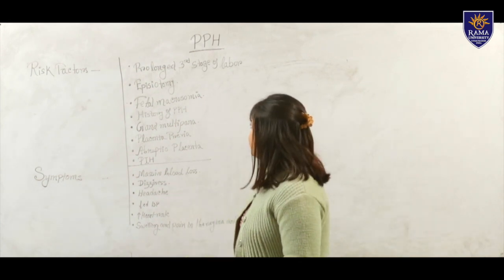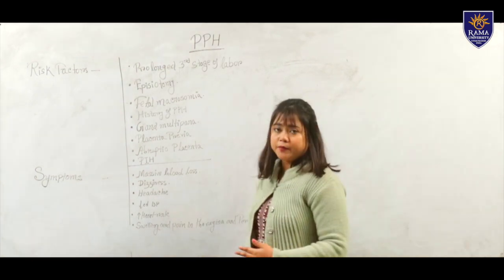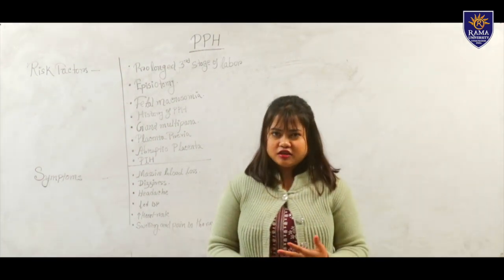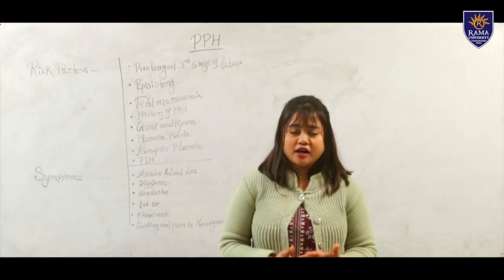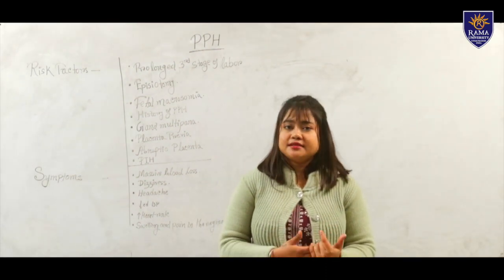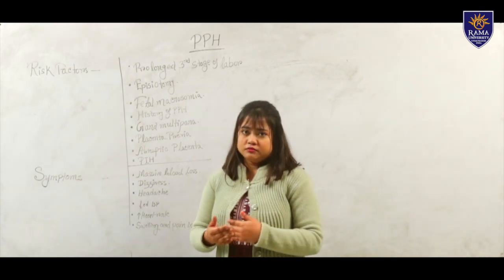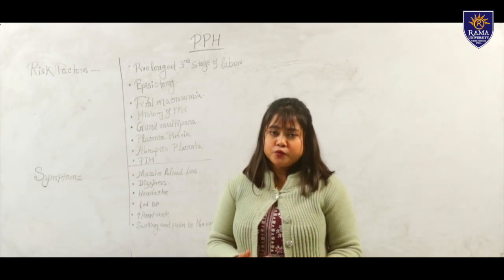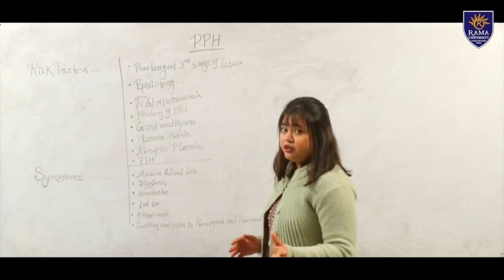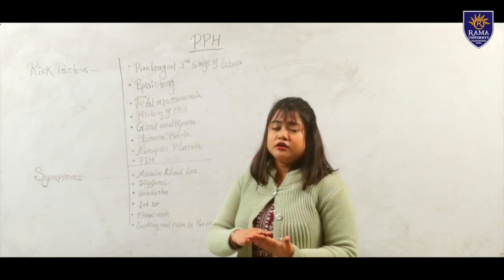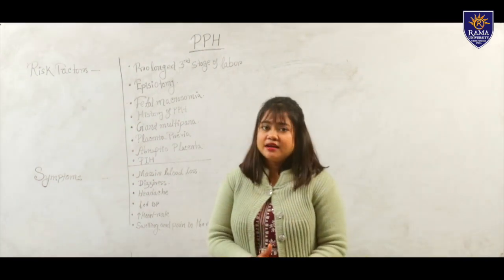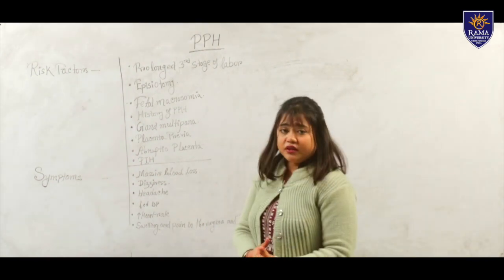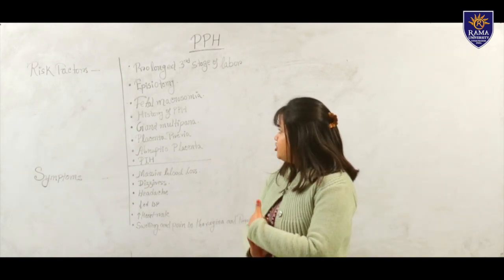So the first one is prolonged third stage of labor. The third stage of labor is also known as the placental stage. In this stage, after the delivery of the baby, the placenta is delivered from the maternal womb through the vagina. If the delivery of the placenta is taking longer than normal, that is a risk factor for PPH.